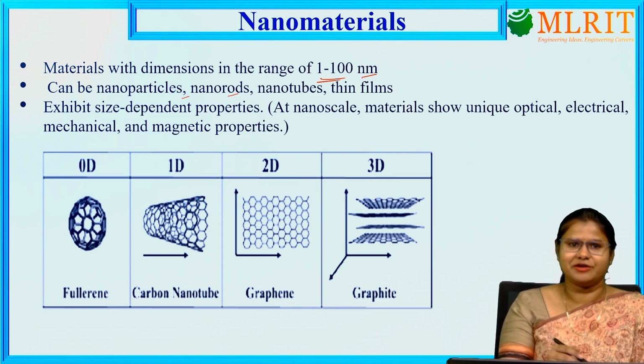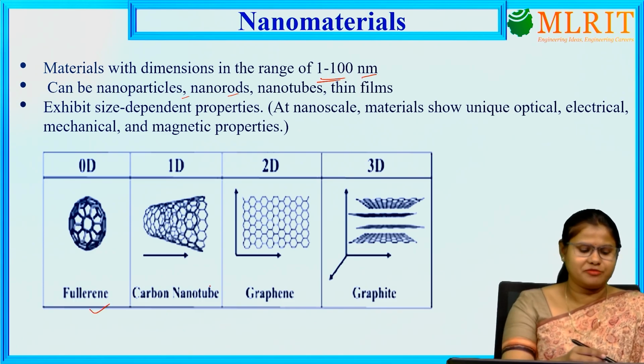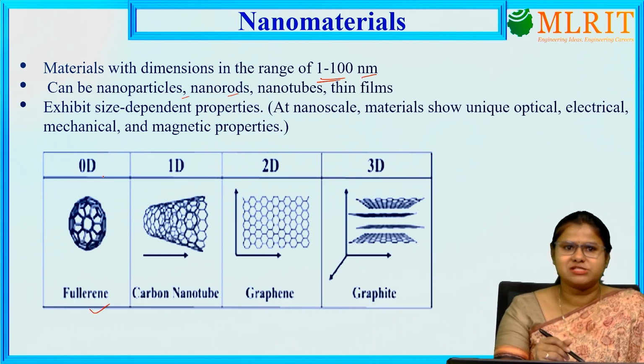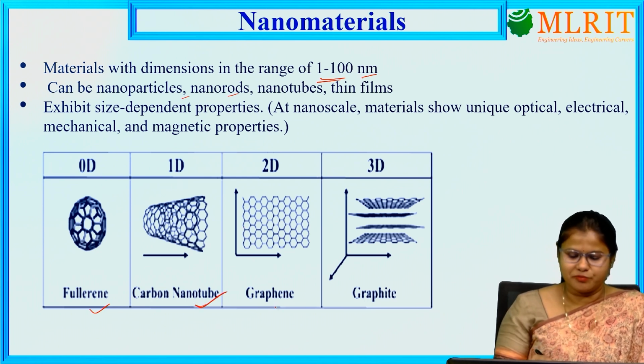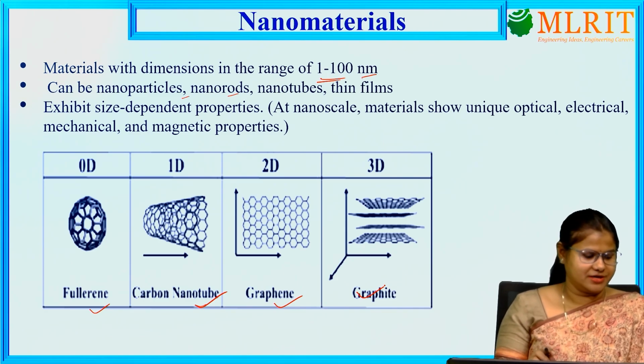Here I have shown a few nanomaterials which are fullerene, which is a zero-dimensional particle or nanoparticle, then carbon nanotube, graphene and graphite. These are a few examples of nanomaterials.